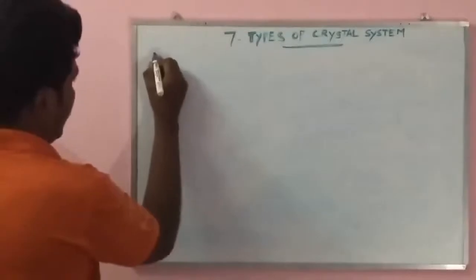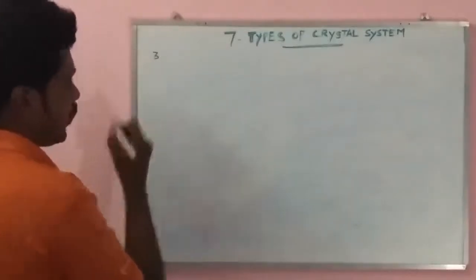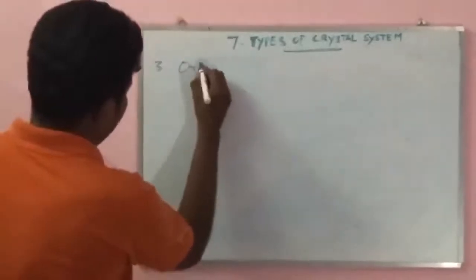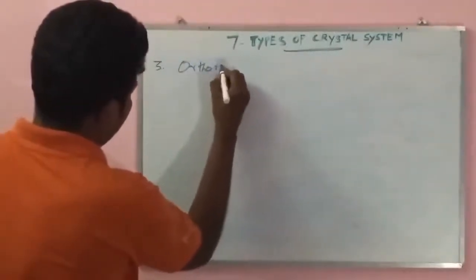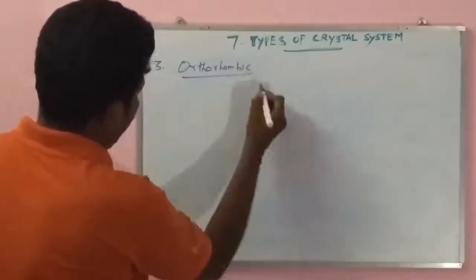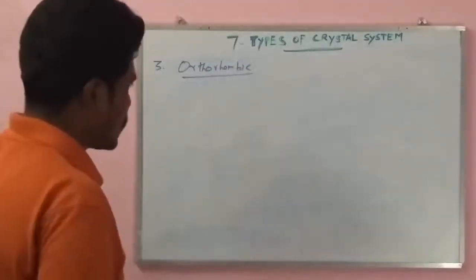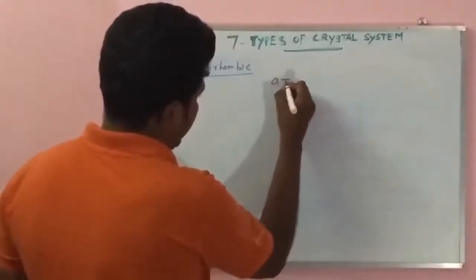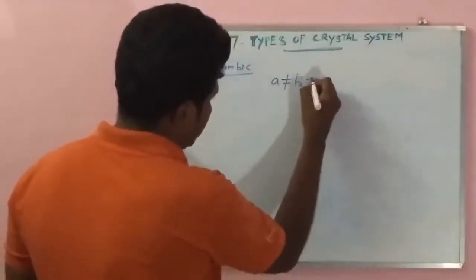The third one is orthorhombic. So the orthorhombic parameters are a not equal to b not equal to c.